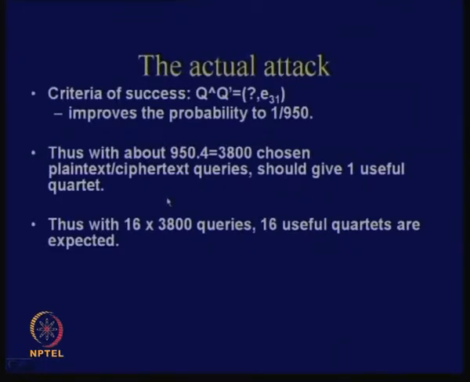A useful quartet means I get back the desired differential for q and q dash. It satisfies this relation. That is the success of my experiment. So, this is just the empirical value: if I repeat this experiment for 16 into 3800 queries, then you should get back 16 useful quartets, because through this you have obtained one useful quartet, and if you repeat it 16 times you will obtain 16 such quartets. So 16 useful quartets are expected. And why 16?